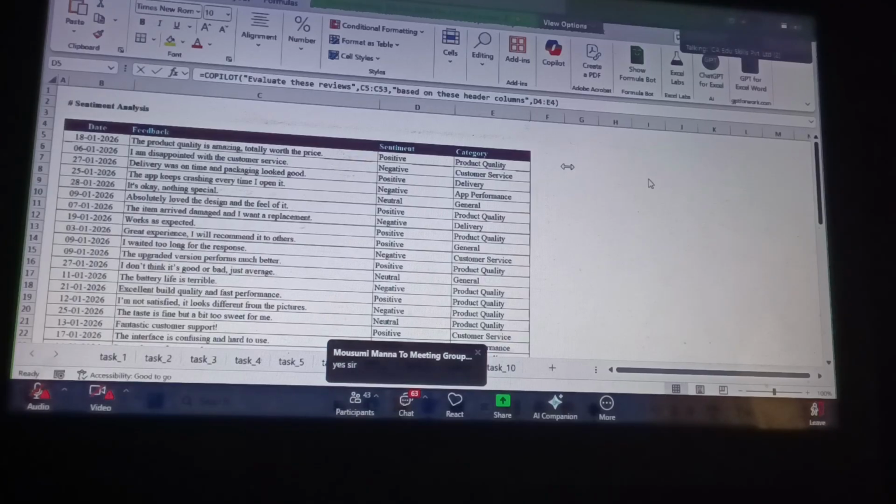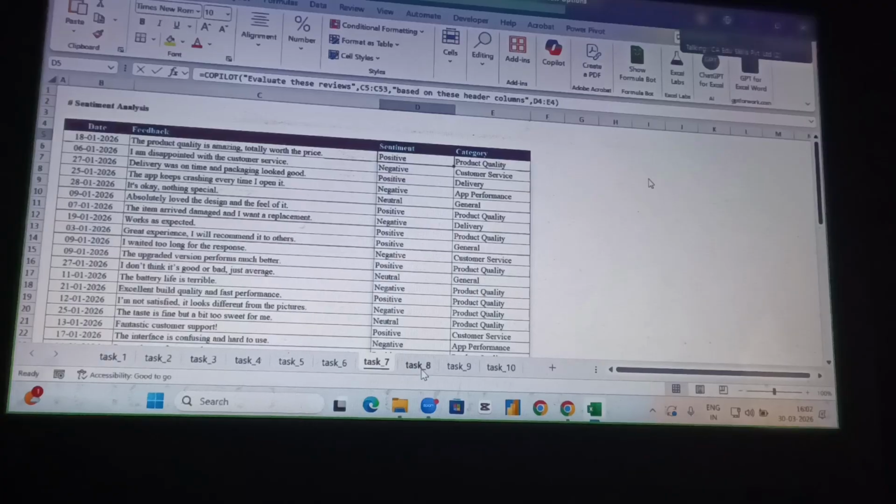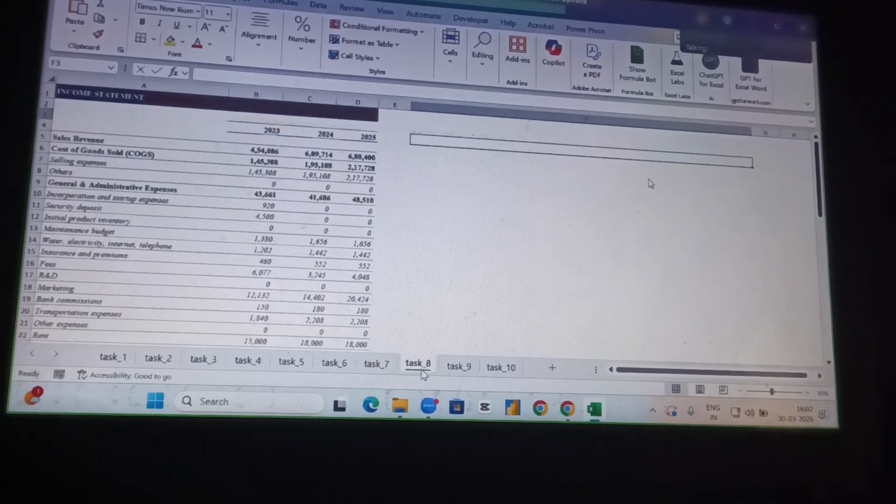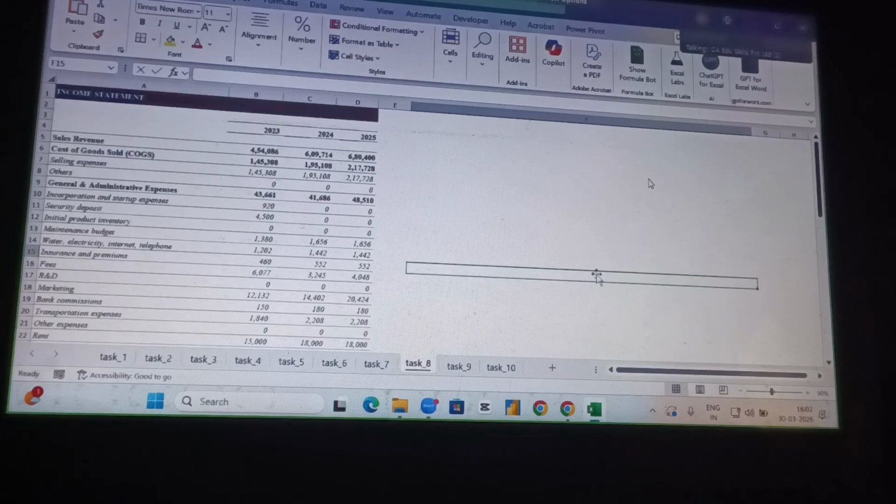It is helpful. Absolutely. Thank you. Okay. So now we move to task 8 for another example. So look at the scenario.